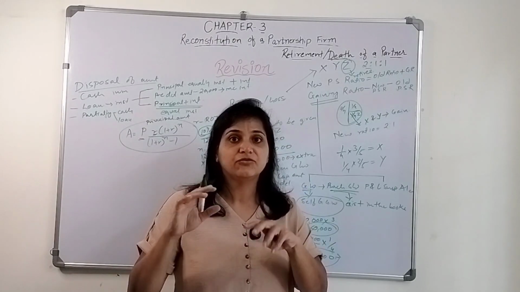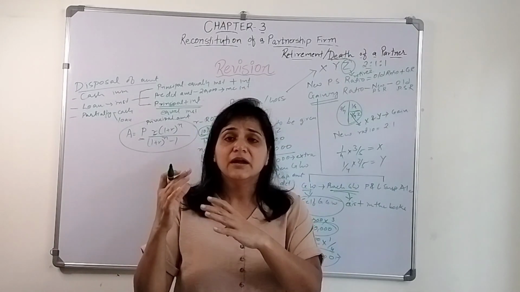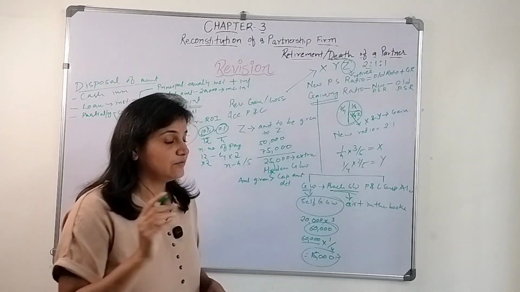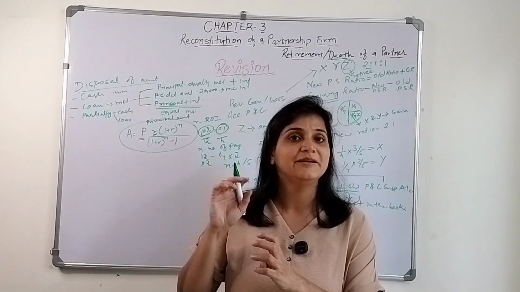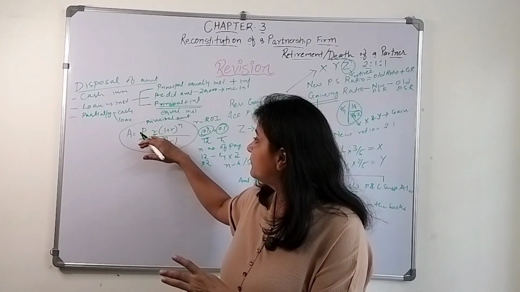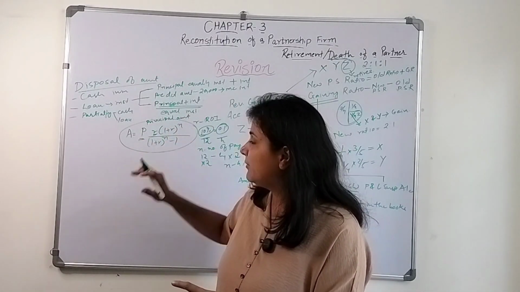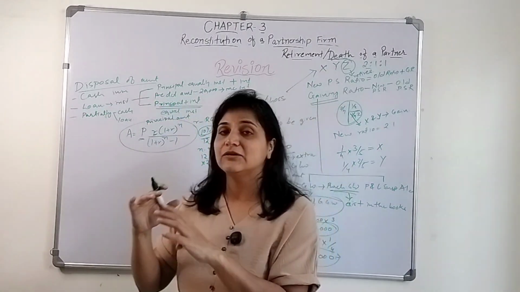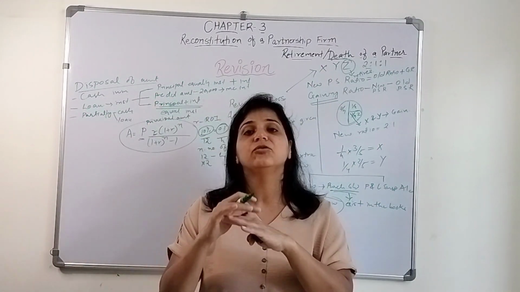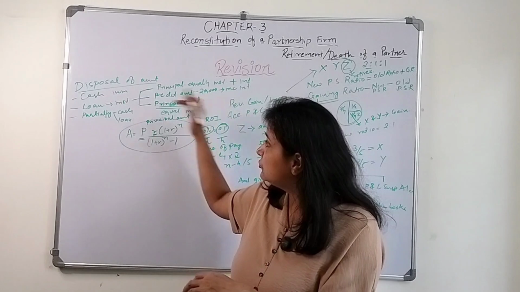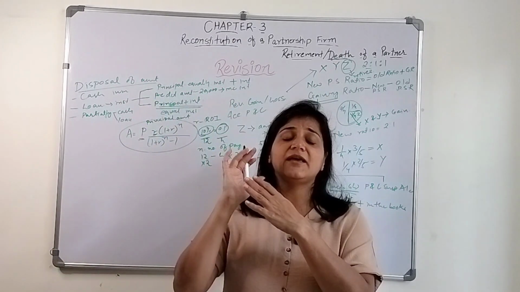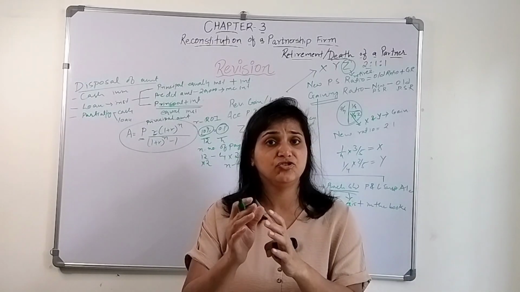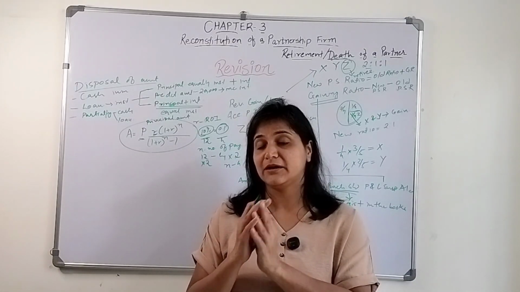Or if it is yearly, for 4 or 5 yearly installments, then N will be 4 or 5. You need to consider what is given in the question. The formula gives you the equal installments that you need to pay every year, including the principal amount as well as the interest amount, and that's how you will dispose of the amount which is due to the retiring or to the deceased partner.